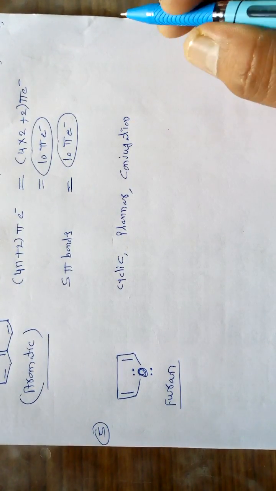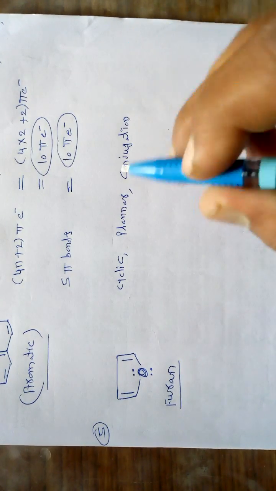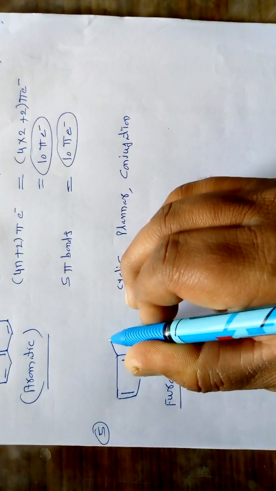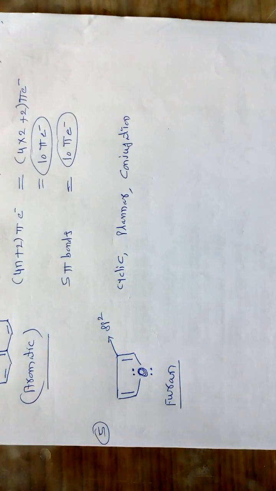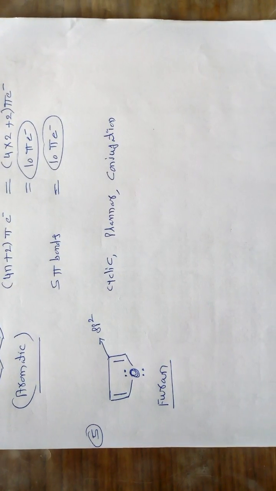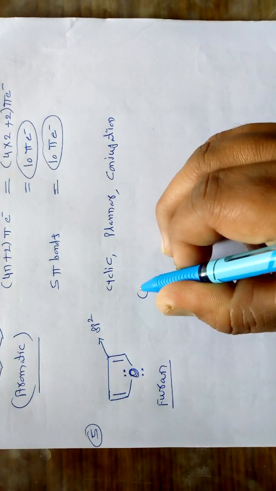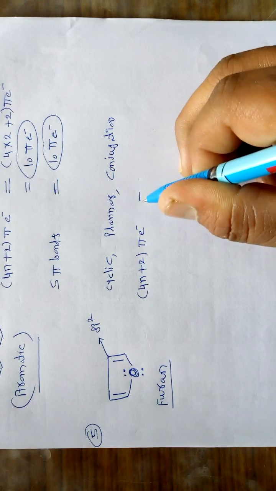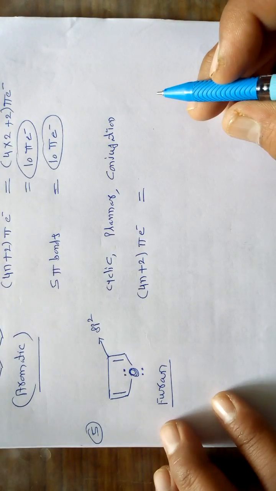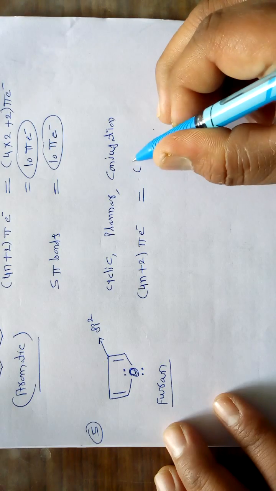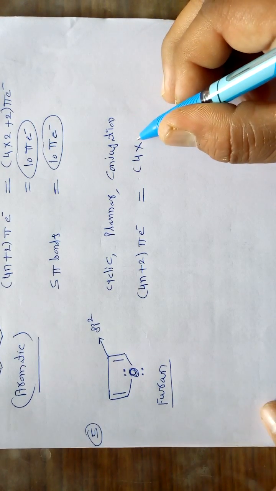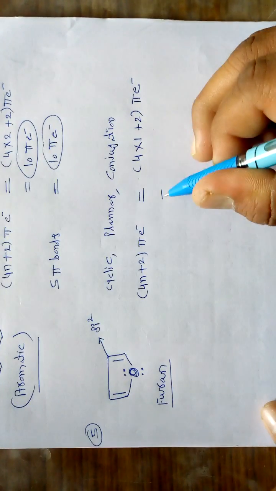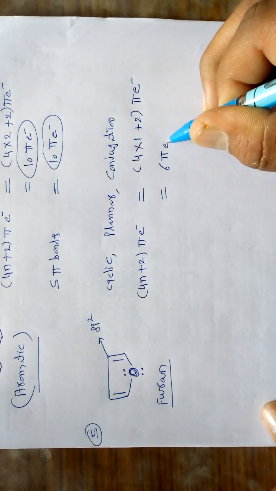And the last important rule, but before that, one important rule is each carbon must be sp2 or sp hybridized. So we can see here each carbon is of sp2 hybridization. And if we apply the last important rule, that it must have 4n plus 2 pi electrons, if I take 4 into a value of n equal to 1, plus 2, this value comes out to be 6 pi electrons.